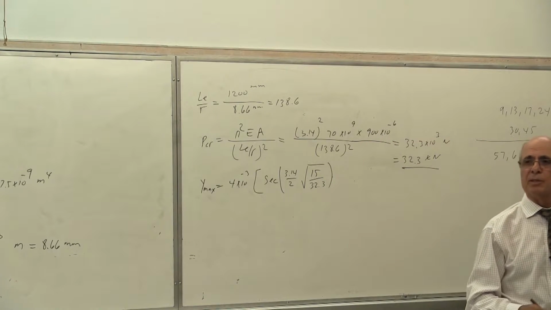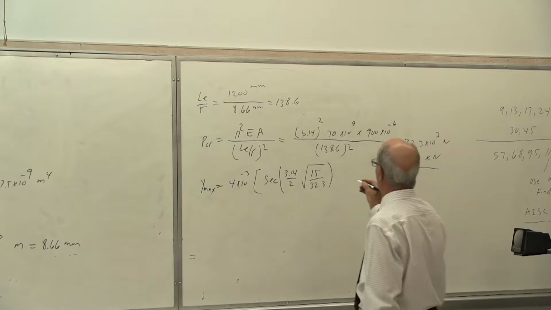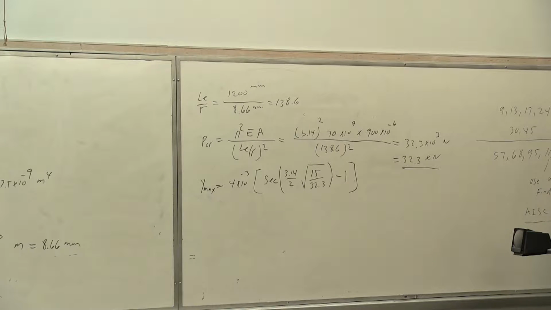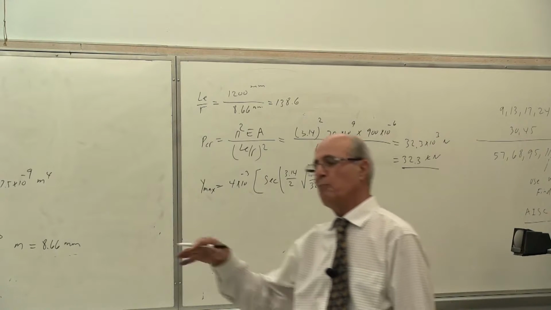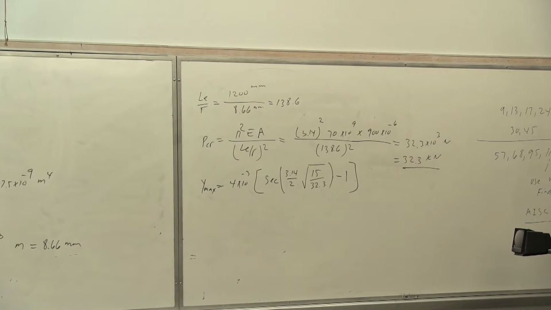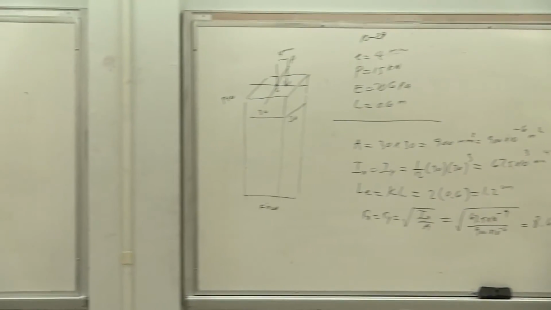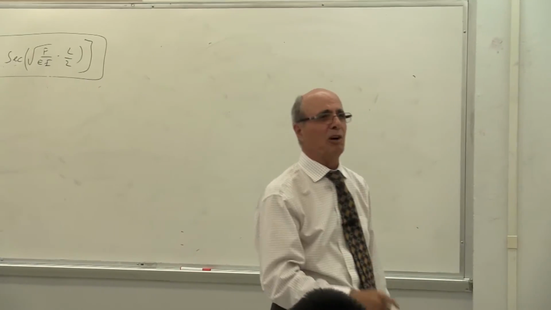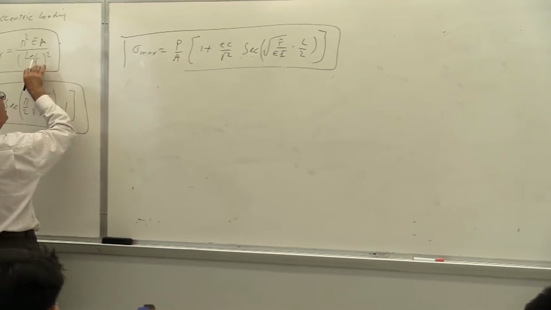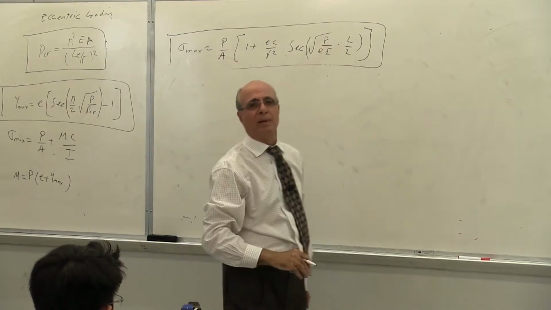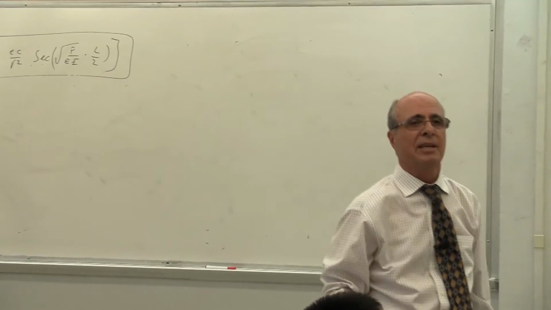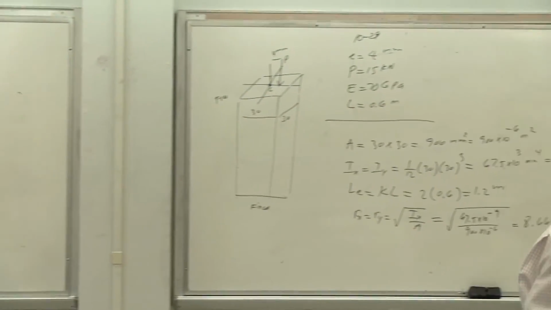Is that correct? The unit works. So this is minus 1. No, I'm not finished yet. So that's right. I know that part of it, because I was trying to put L over 2, which is the second formula. But the second formula looks the same except it's L over 2. But when you change this, actually this is equal to P over P critical. That's the same thing. You don't see it there, but that's how it works. Because P critical is pi square E. If you change it, this formula changes to that format. Is that correct? Yes, here this has L over 2, the other one doesn't. Nevertheless, that's the formula. Agreed or not? Yes? Correct?